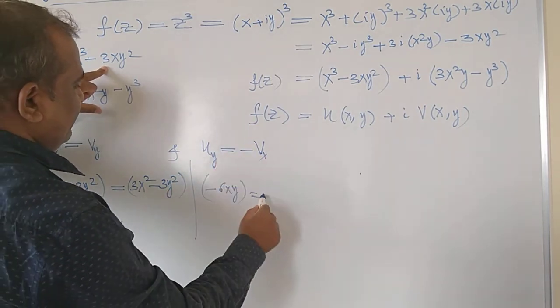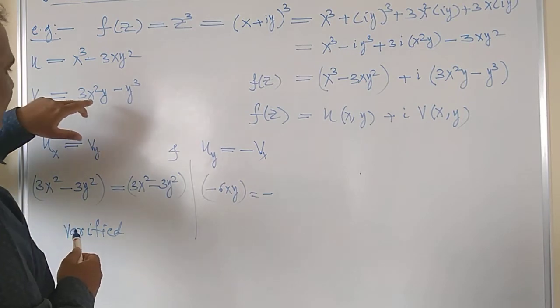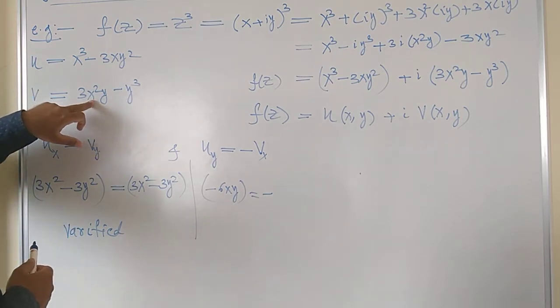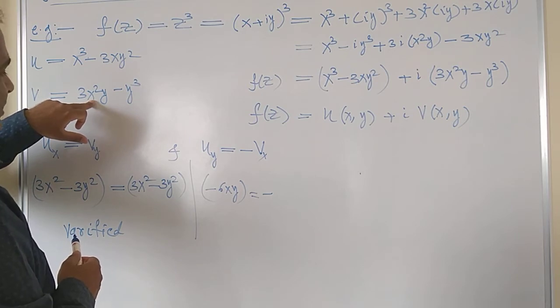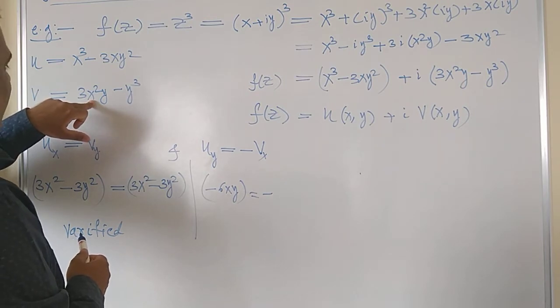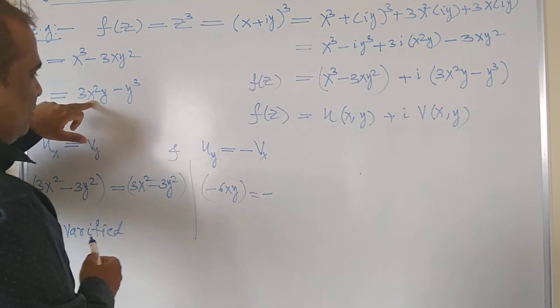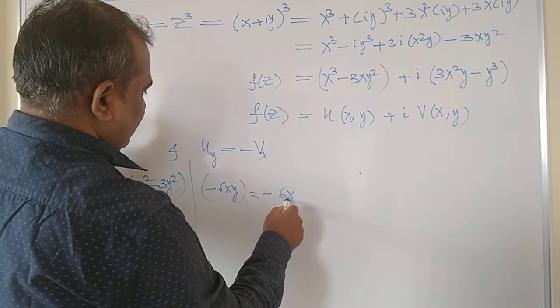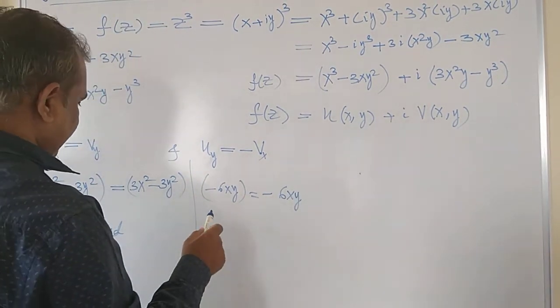And on the right hand side, v_x, that is the differentiation of this v with respect to x, will be equal to how much with respect to x? So 3y into differentiation of x square, which is 2x, so 3 into 2 will be 6xy, right? So 6xy and this negative sign, so both are the same, right hand side and left hand side.